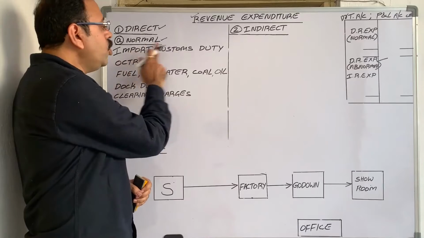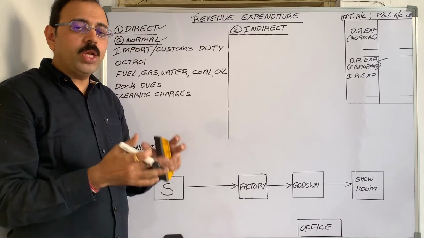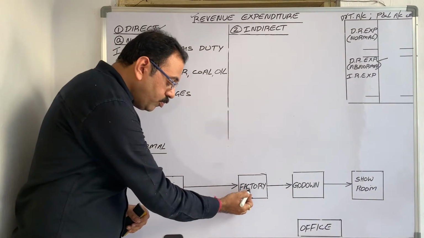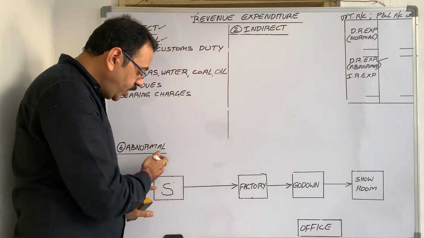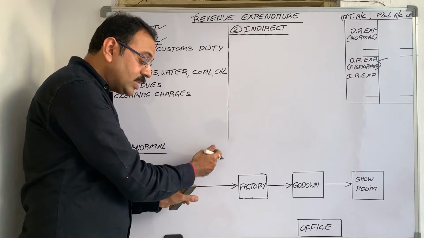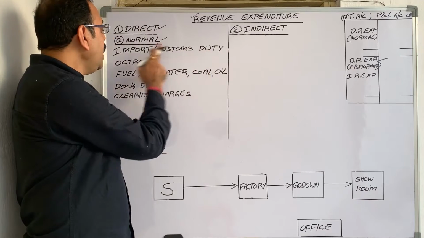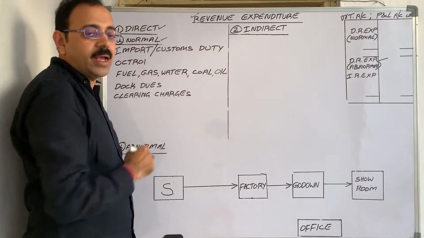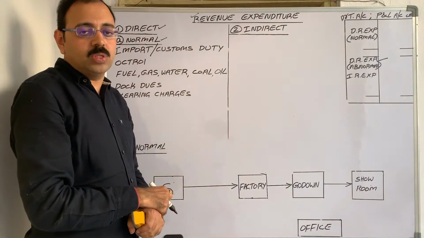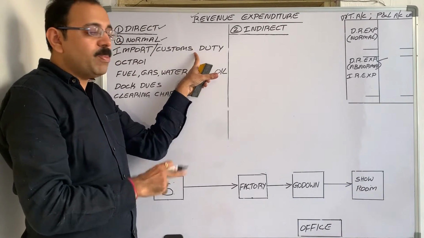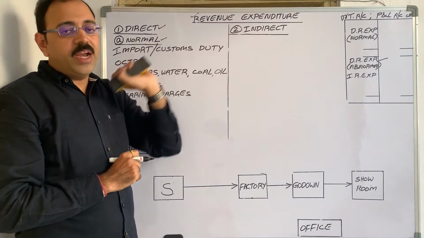Next one is import duty or custom duty. If it is given in the trial balance, then where to take it? So firm is importing raw material or finished goods from another country. When we import goods from other country, to custom officers we have to pay tax. That tax is known as custom duty or import duty. Duty means tax. So after paying the tax, we bring the goods and we manufacture the goods. Therefore, this expenditure is manufacturing related expenditure, direct expenditure. So debit it to trading account.